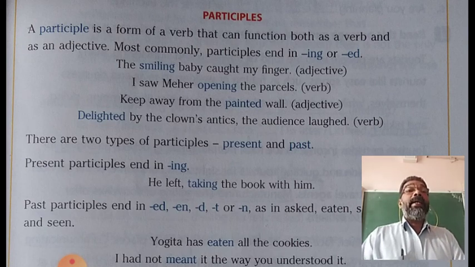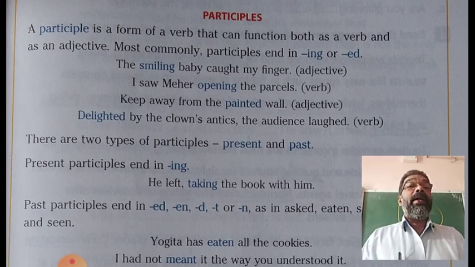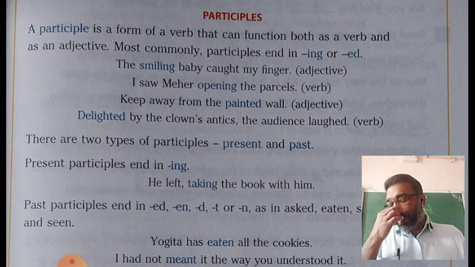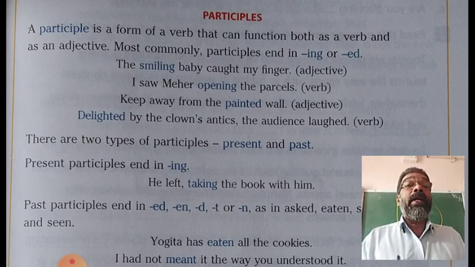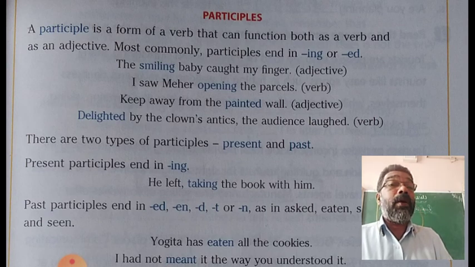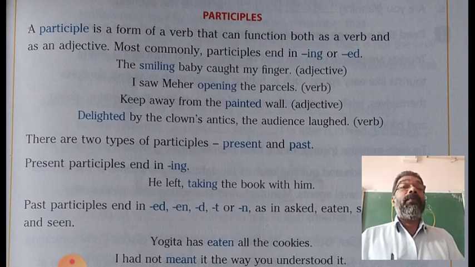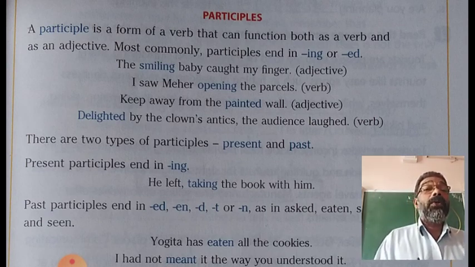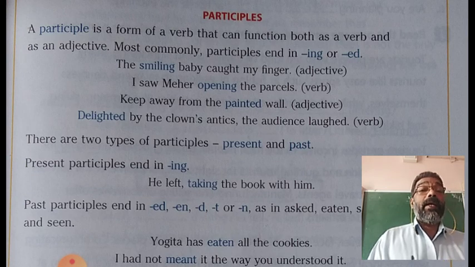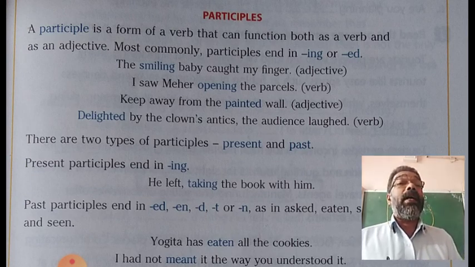The smiling baby caught my finger. Here smiling is used as a qualifying word for the word baby. Baby is a noun and smiling qualifies the noun baby. So smiling here functions as an adjective.